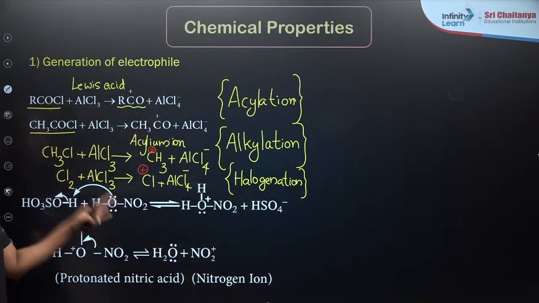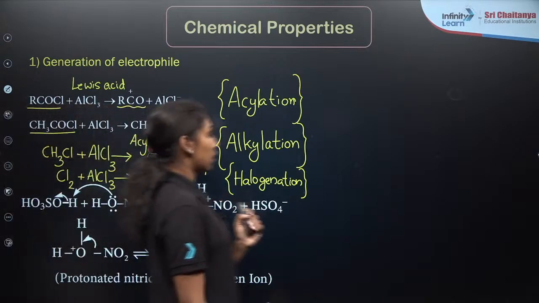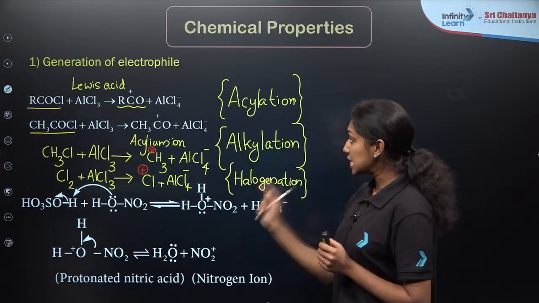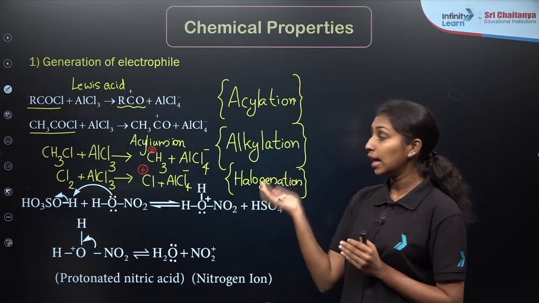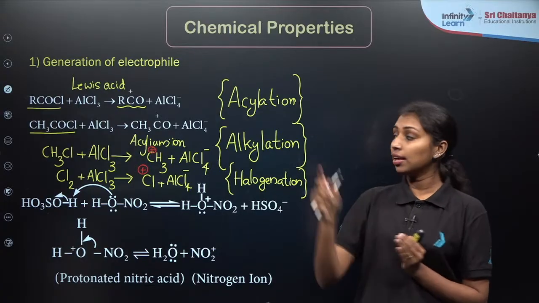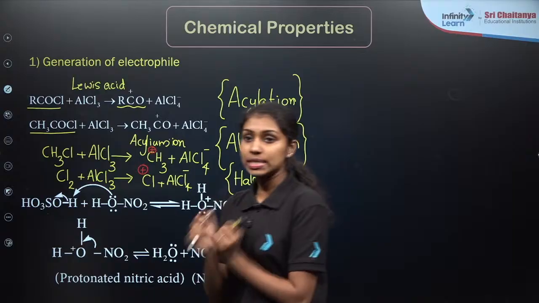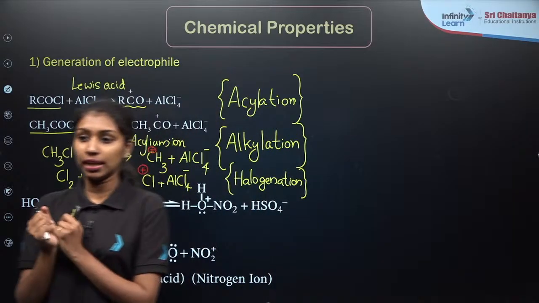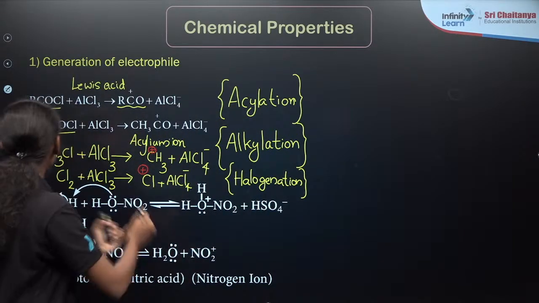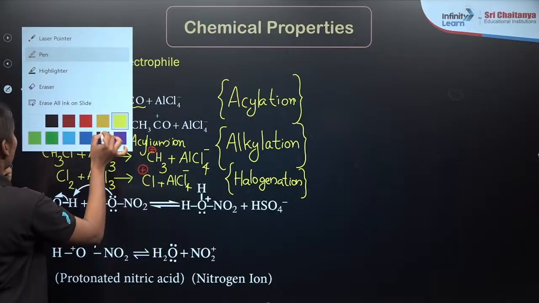Yes, Cl plus, AlCl4 minus. So, in the case of Friedel-Crafts acylation, alkylation and halogenation reactions, the Lewis acid reacts with the components to form the corresponding electrophiles. Clear? This is the first step, generation of the electrophile. Then there is a special case in the case of nitration.